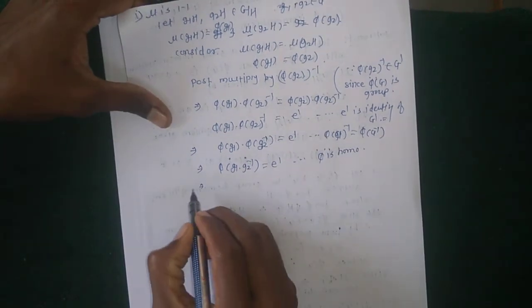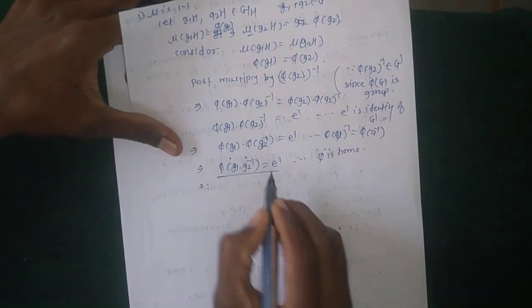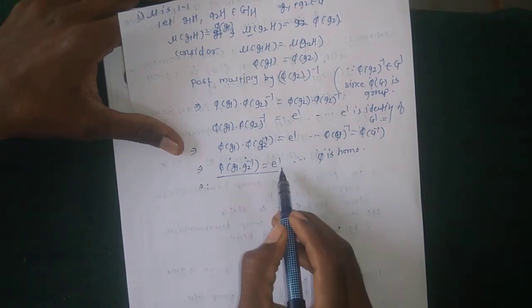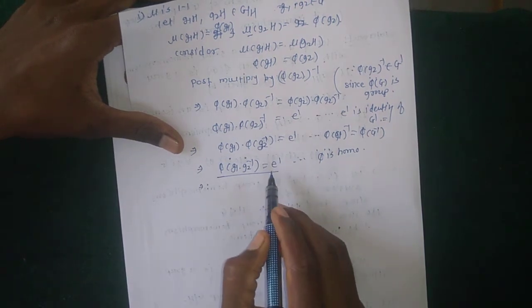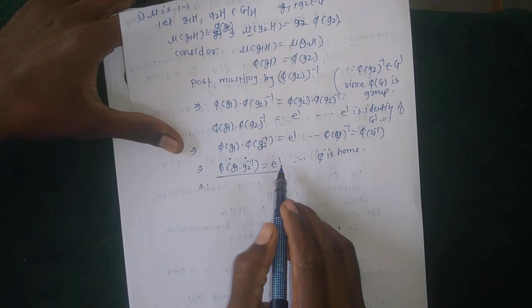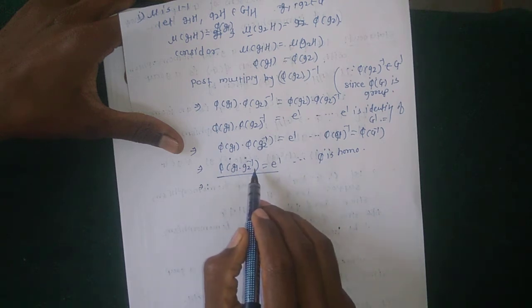Okay, therefore the image of G1 into G2 inverse is E dash, where G1 and G2 are elements from G.